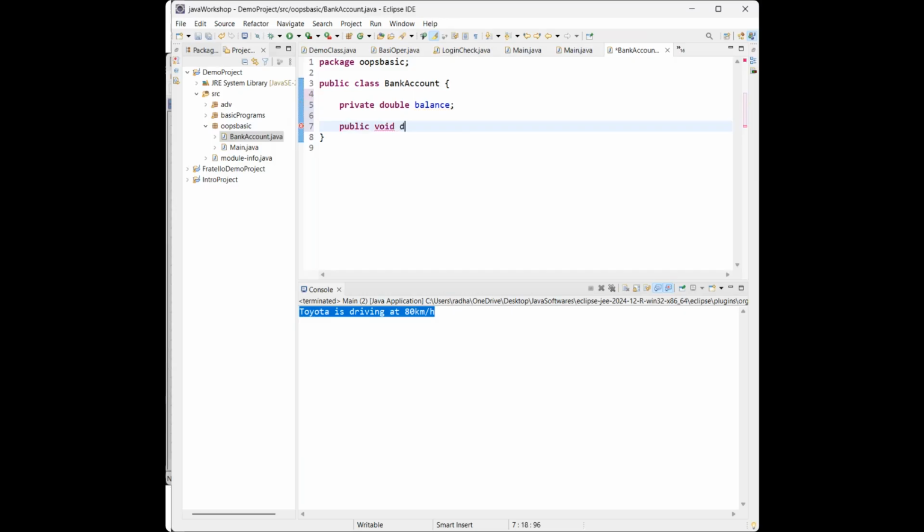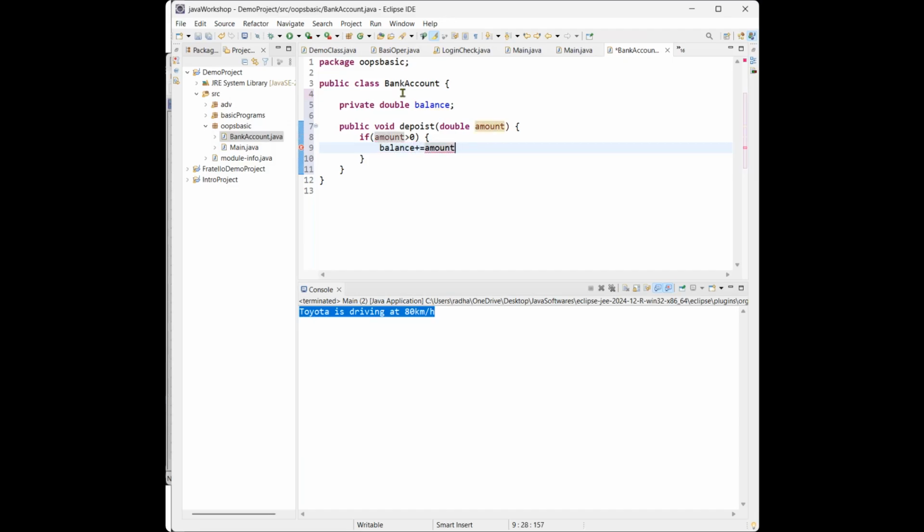void deposit. If he wants to deposit, how much amount will he deposit? Double amount. Whatever amount he enters has to be greater than zero. I'm checking the condition here once, whether the amount is greater than zero or not. Then whatever the balance is, we need to update it with the deposit amount.